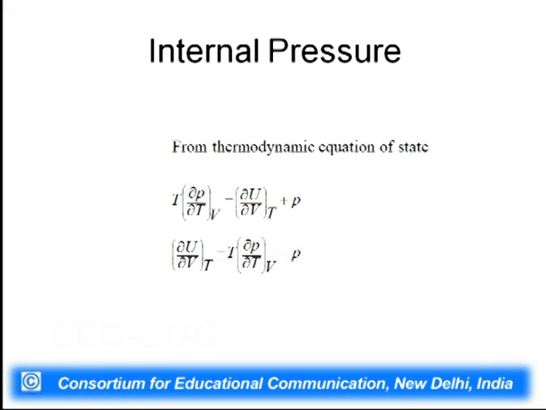Now, you have two different terms which you come across when you calculate dU and dH. The first term is del U by del V at constant T, known as internal pressure, and it can be calculated using the thermodynamic equation of state, T del P by del T at constant V is equal to del U by del V at constant T plus P. So, internal pressure is given by this equation: del U by del V at constant T is equal to T del P by del T at constant V minus P.